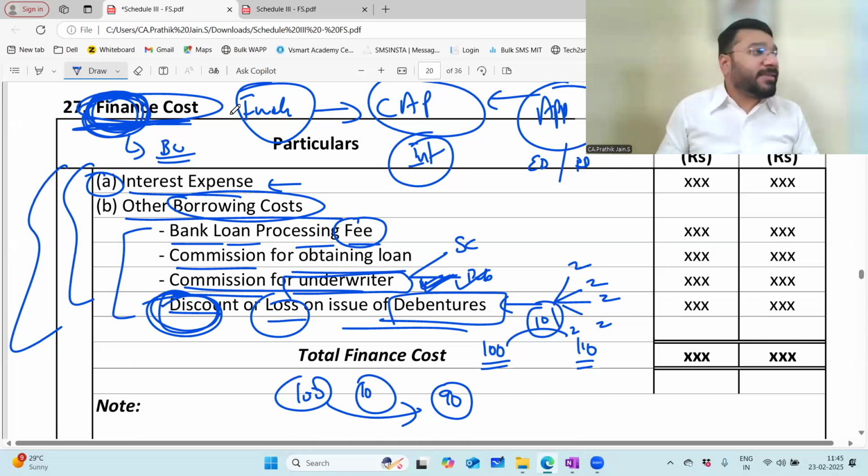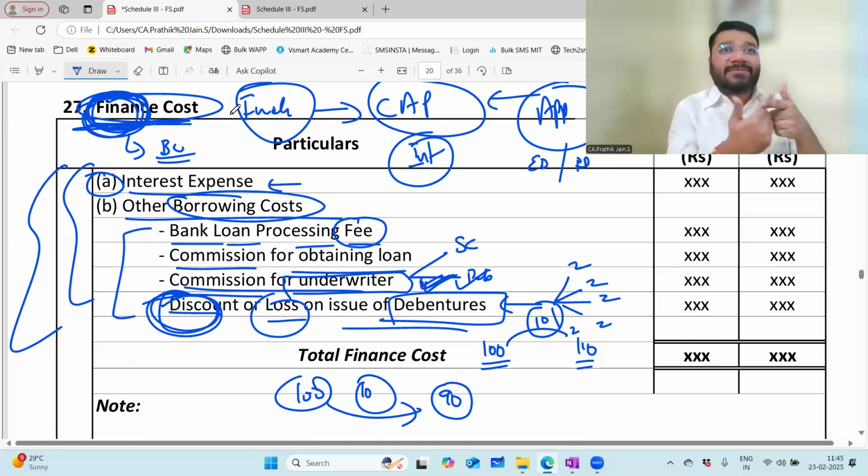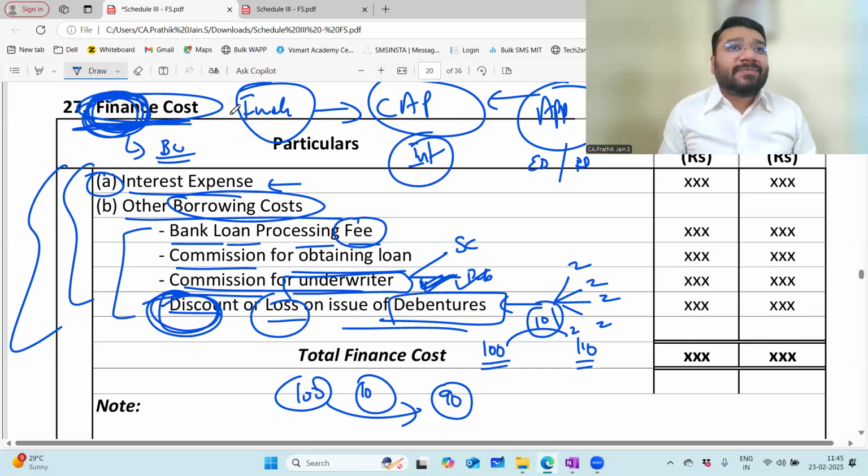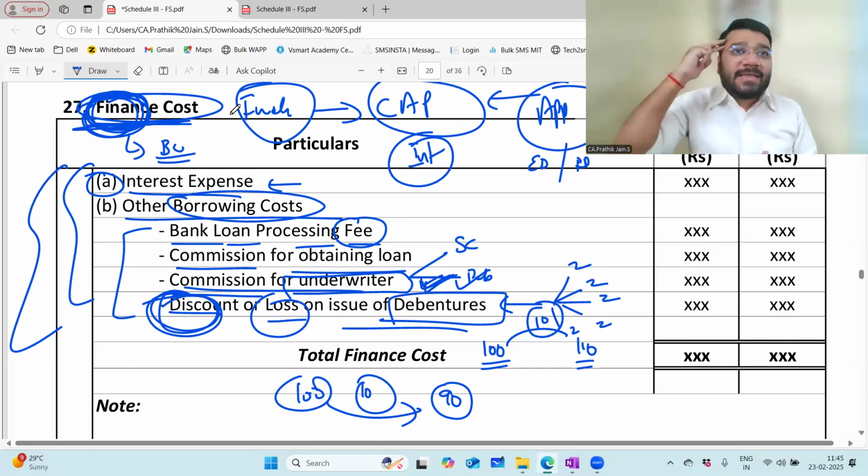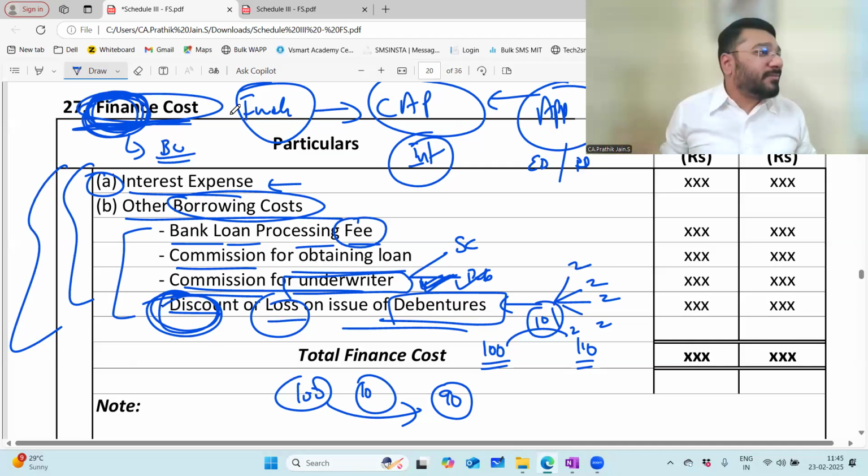He's done the basics and today he's sitting. Balaji, how do you feel now? When I talk about these terms, are you able to connect? When I say what is discount, what is loss, are you able to understand what it is? Imagine, if I tell you what is discount, what is loss, what is bonus issue, what is rights issue, does anything strike to you?